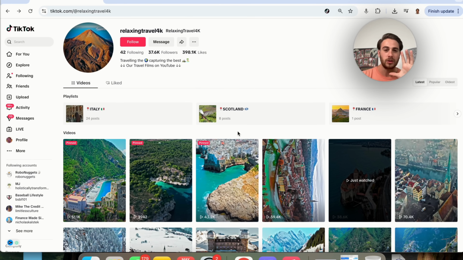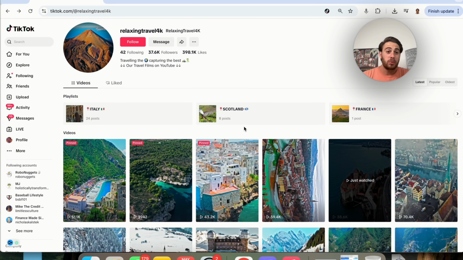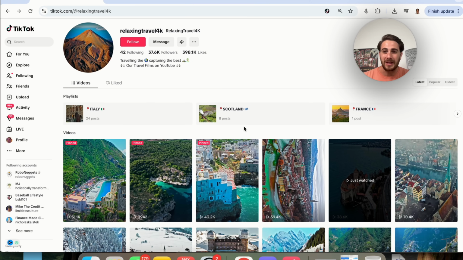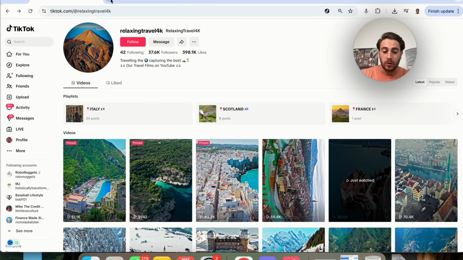And you don't just have to do this with travel. Like I showed you, you could do this with recipes. You could pretty much do this with any content, because Deep Agent is not only going to create the content, they're also going to do the research for you.